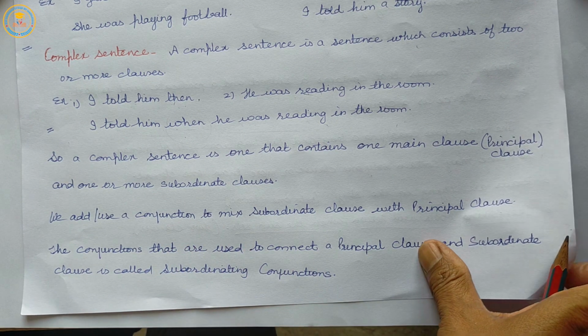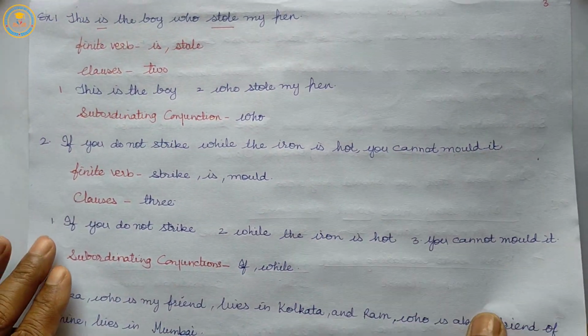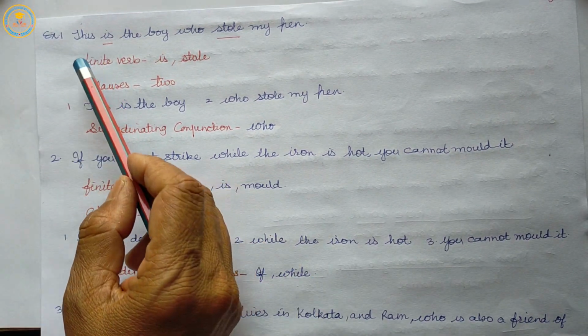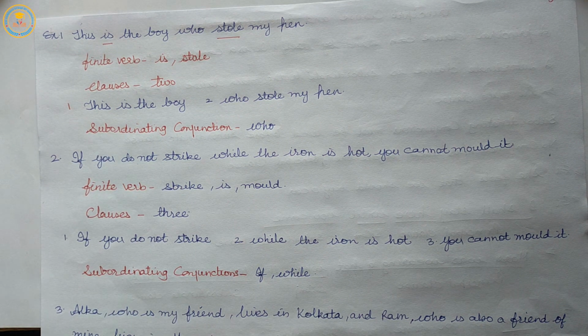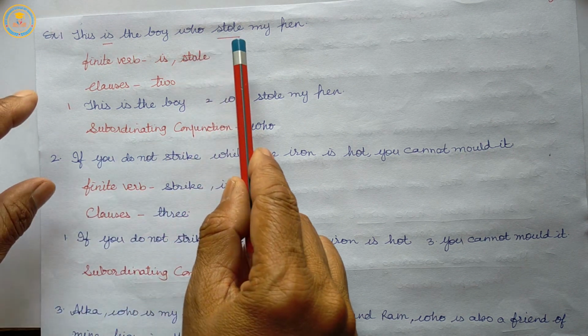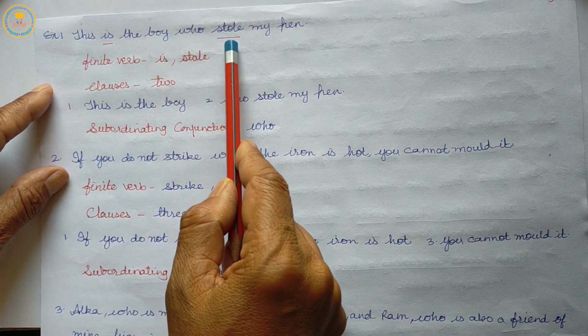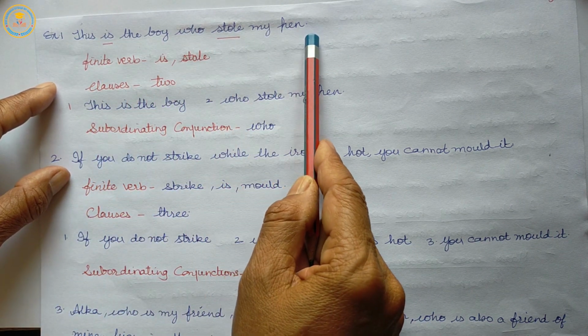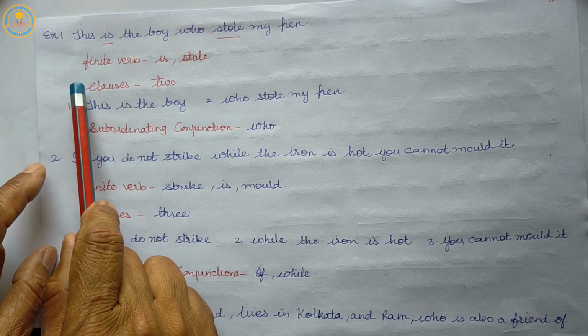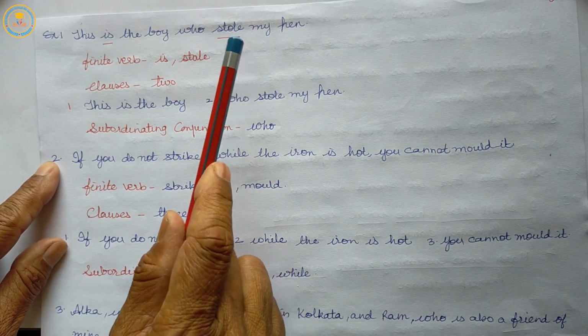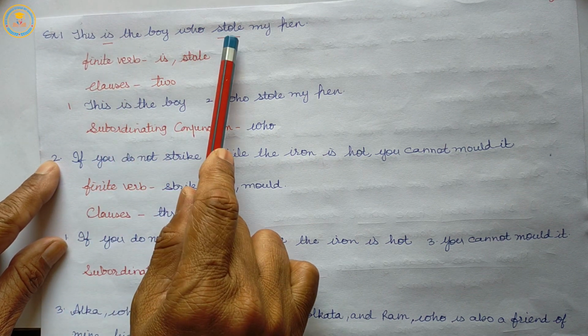Let us move to some examples to make clear the simple and complex sentences. Example 1. This is the boy who stole my pen. So here the finite verb is stole.